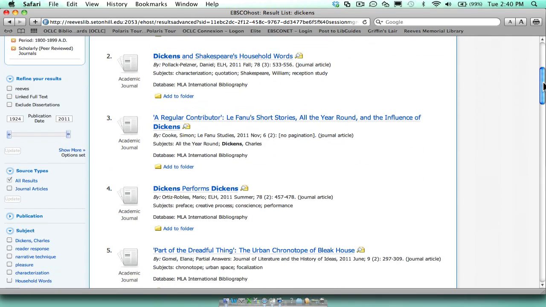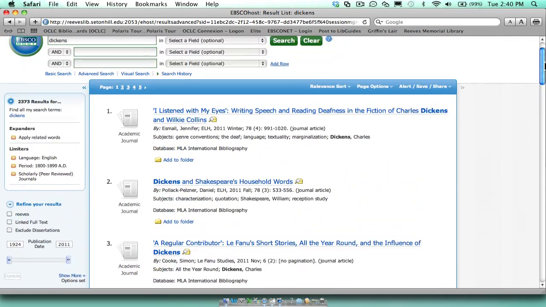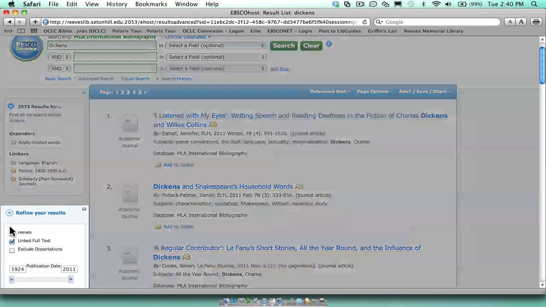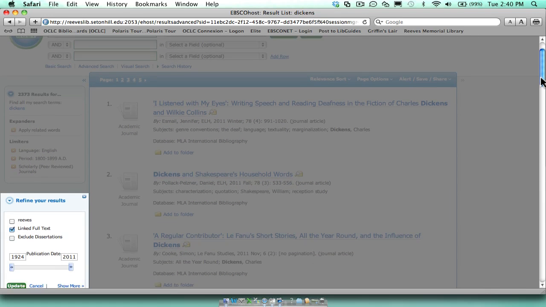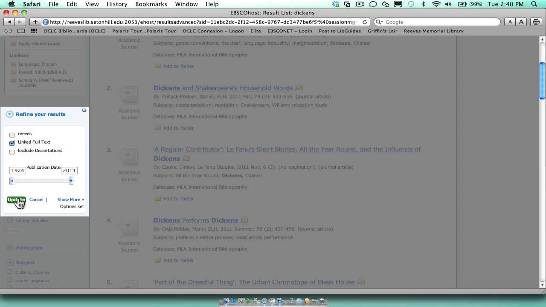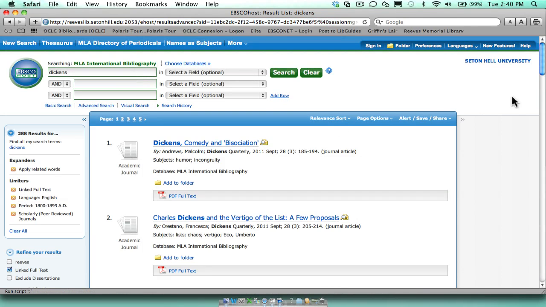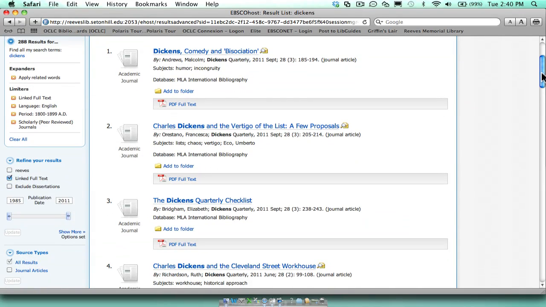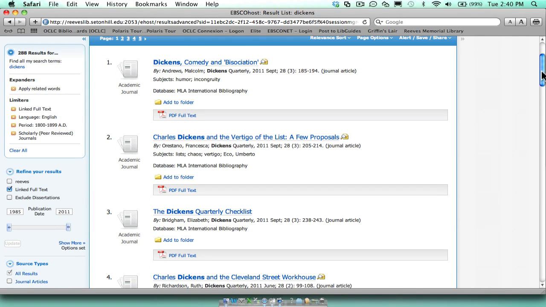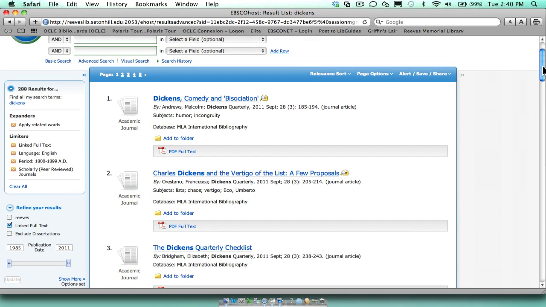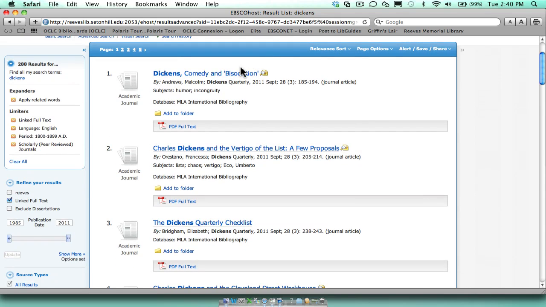And just to show you how full text works. If I include linked full text and do an update, now I only have 288, so you're only getting about 10% of the total results. So you're limiting yourself quite a bit when you go into linked full text. Let's take a look at this.